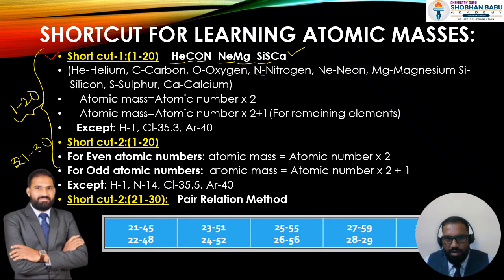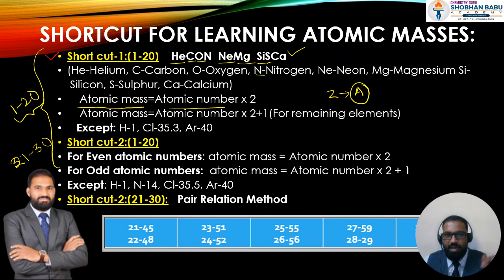In this formula, the elements present have an atomic mass exactly double their atomic number. That's why I said atomic number is very important. Initially I said that without knowing the atomic number you can't learn the atomic mass.